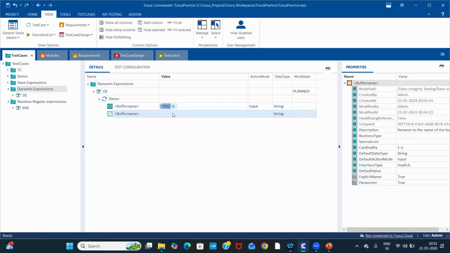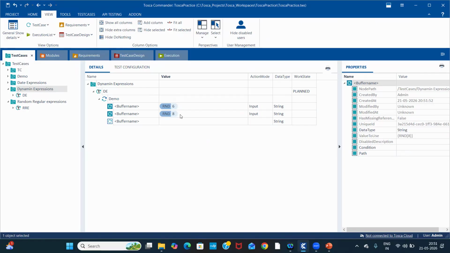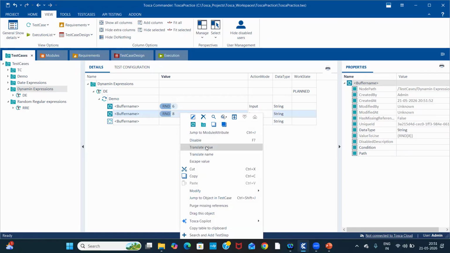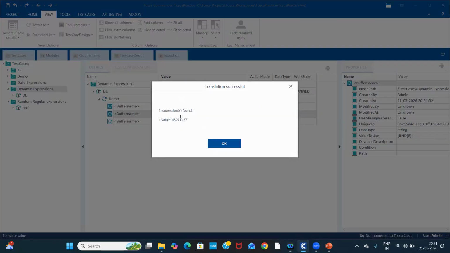So after running that expression, with random number six, we are able to see six random numbers. If I change the number in the sixth place, if I mention eight, I will get eight random numbers after translating this expression. See, eight numbers are there.